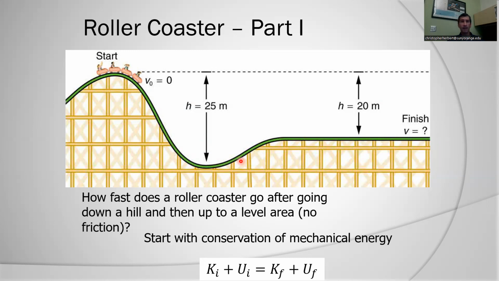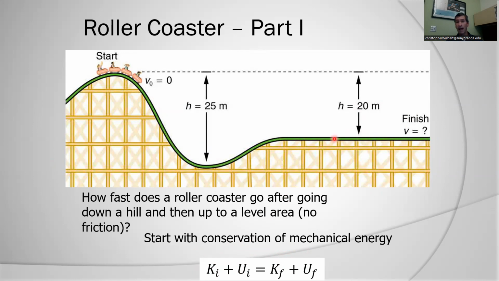However, conservation of energy makes this actually a very simple problem. I can ask, what is my kinetic energy and my potential energy at the beginning? What is my kinetic energy and potential energy at the end? And solve for my unknown, which in this case is how fast I'm going here. Now, again, this is an idealized system. There's no frictional force to do work against the roller coaster. So I can just use conservation of mechanical energy: kinetic energy initial plus potential energy initial equals kinetic energy final plus potential energy final.